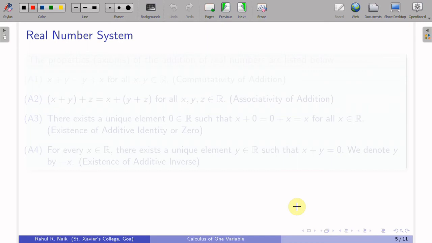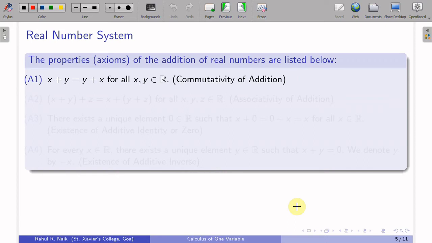These are also called axioms or rules. Axioms are statements which do not have a proof; we predefine them, take them as properties, and using those properties we prove the standard results in that particular concept. So we have the properties of addition of real numbers listed below. The first ones I will call A1, A2, A3, A4, and the properties of multiplication I will call M1, M2, M3, M4. These are the very basic and fundamental properties which one needs to consider when discussing any kind of proof or statement in the real number system.